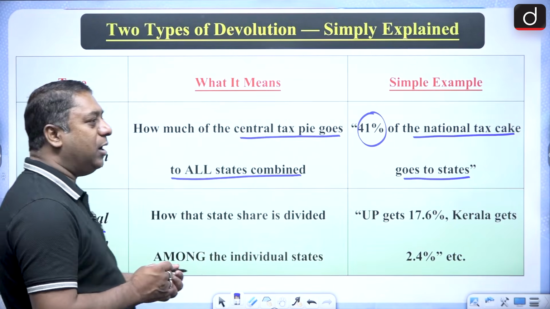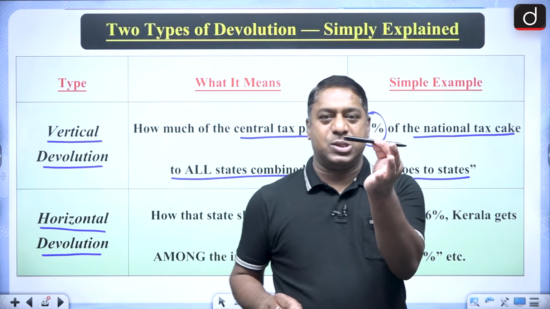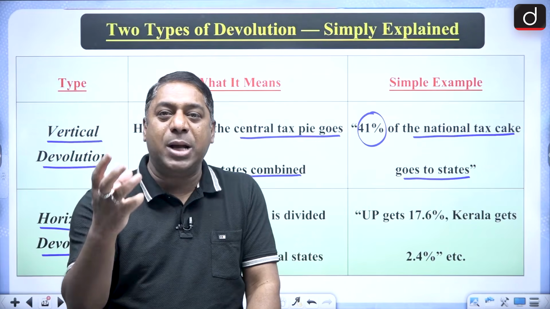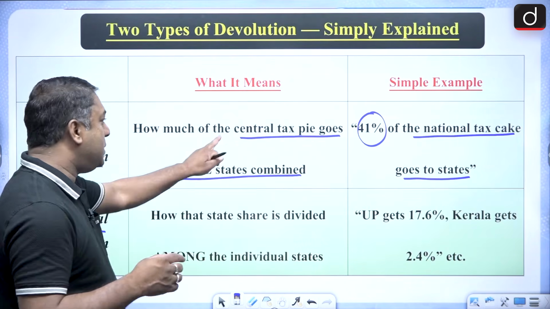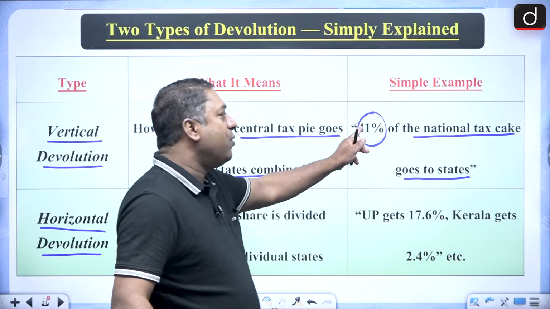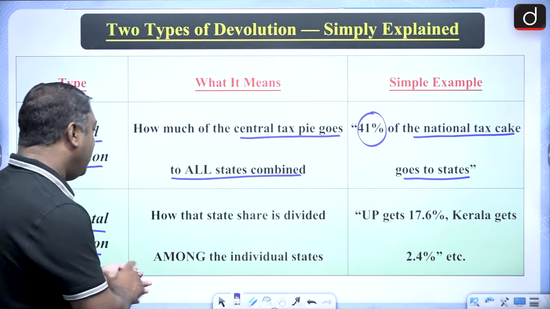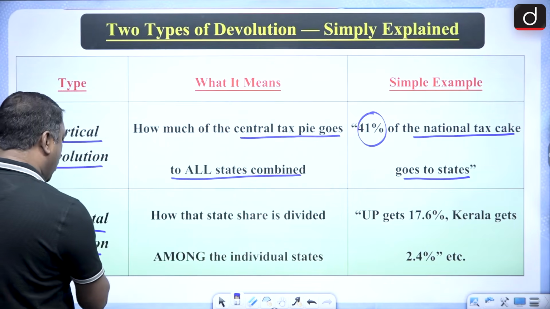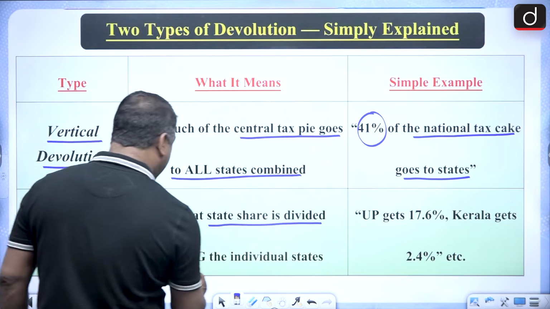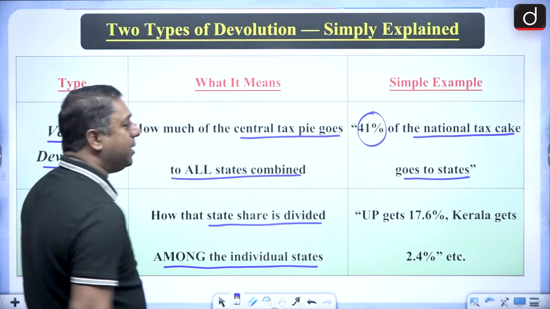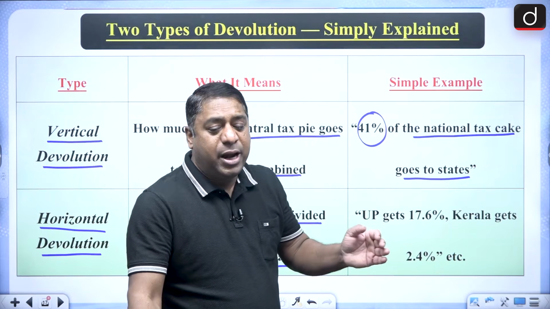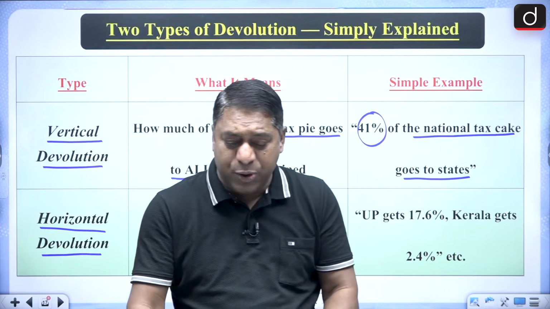Then the horizontal is like this. Vertical says how much of the central tax pie goes to all the states. It is 41%. Then horizontal devolution is how that state share is divided among individual states. That means how that 41% is divided among the individual states.